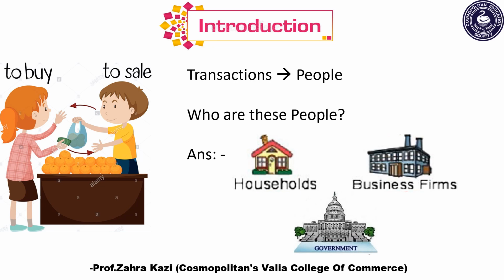There are different types of transactions that take place in our economy. These transactions include buying and selling of goods and services. These transactions are undertaken by people. So who are these people? These people are households, business firms, and government.